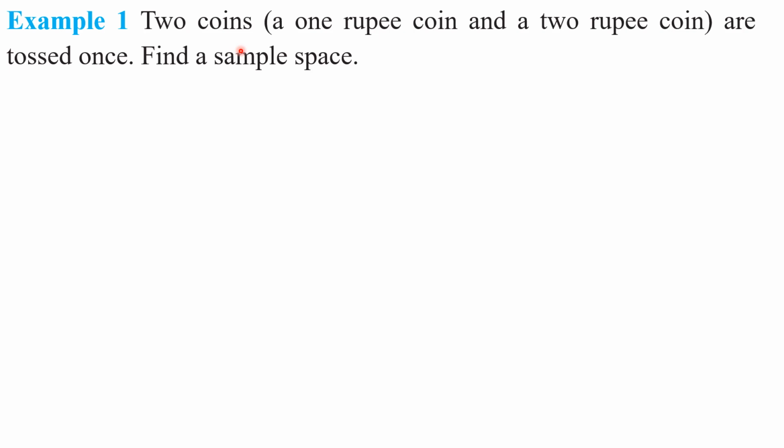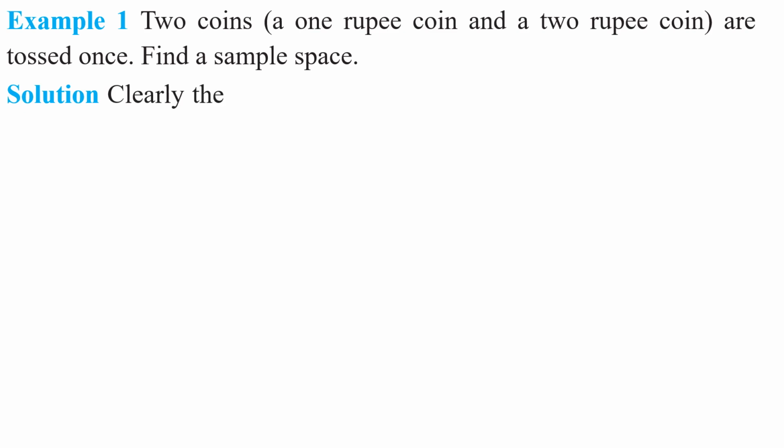In this random experiment, two coins are tossed, one a 1 rupee coin and another a 2 rupee coin. What is meant by sample space? It means we have to write all possible outcomes, all possible results of the random experiment. Yes or no, my children?